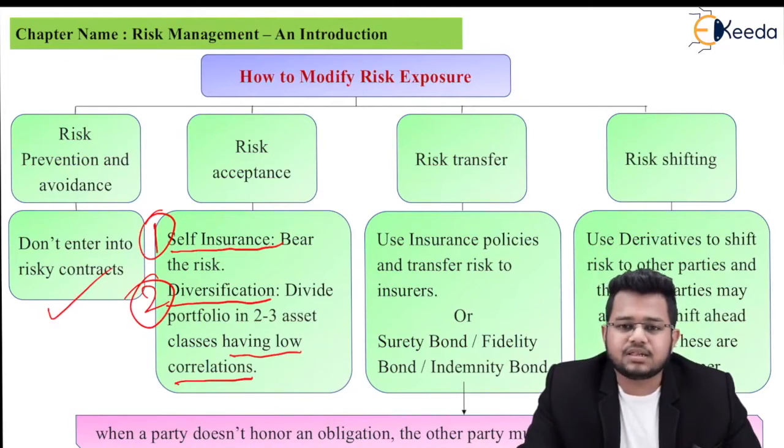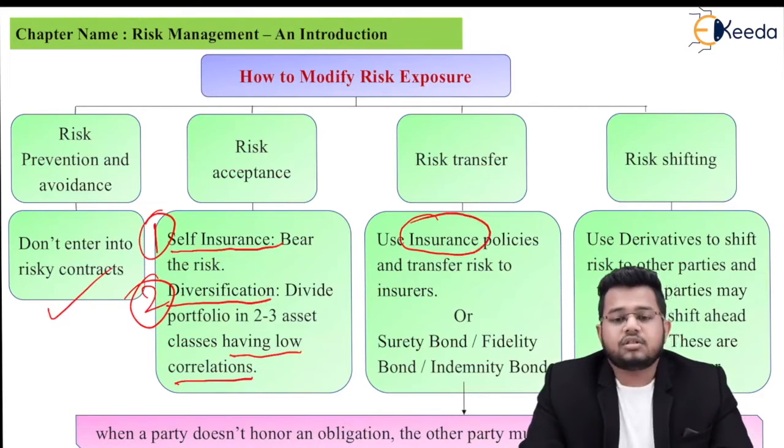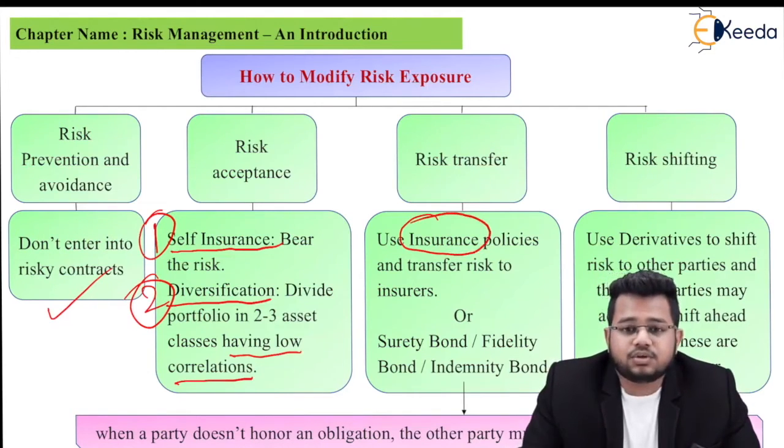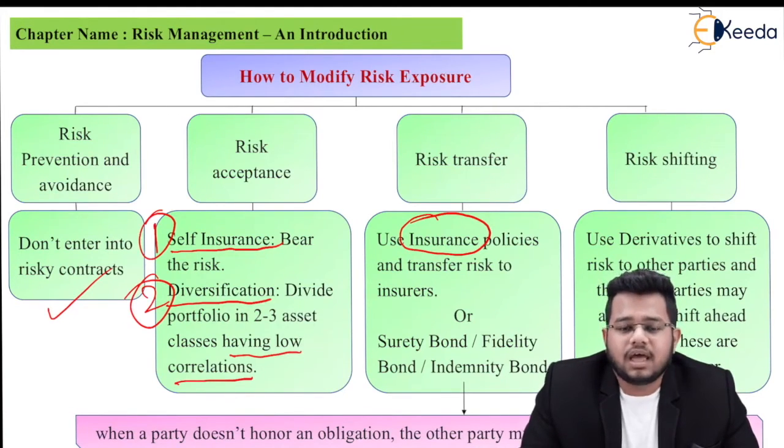Next is risk transfer. Now if you don't want to take a risk, transfer it to someone else. So the best example is insurance policy. Use insurance policy and transfer the risk to the insurers. So now if you are at risk, say for example you have your goods in a godown and that godown is prone to fire, suppose there has been a lot of fire there in the past and now you don't want to risk it again, so you can take fire insurance of that. You pay some premium and now if there is any fire, insurance company will compensate you.